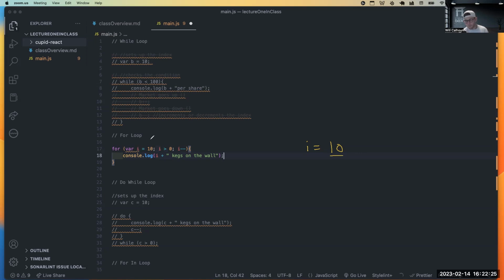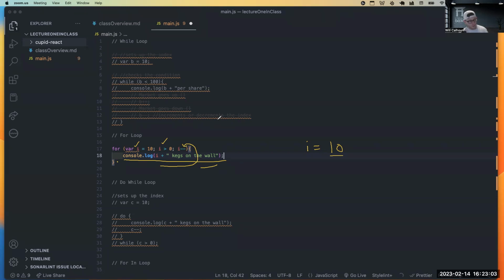Then what the computer does is it says, okay, I've done this part. Cool. And it checks this and says, is I greater than 0? Which it is, right? 10 is greater than 0. That is true. So then it enters into this code block and it does whatever it says. So it's going to console.log 9 kegs on the wall. Then once it's done with the code block, it comes up once it gets to the end bracket, and then it hits this right here. This is our increment or decrement.